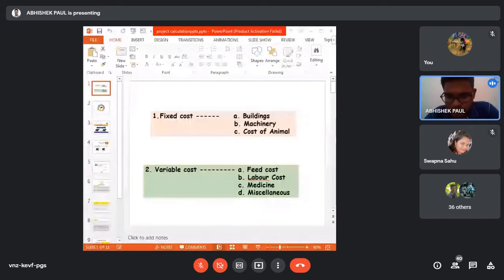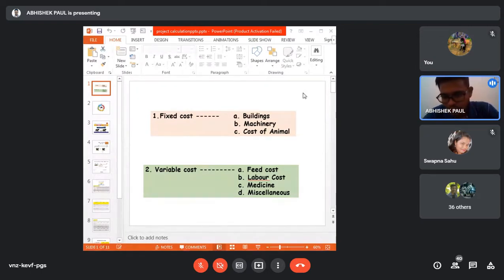This project formulation is very important. As a veterinarian, you should always remember that the farmer will always approach you to make a project. So that project is very important. I am requesting all the students of the first year BVSc, this practical from the LPM side is very, very important, and throughout your life it will be required. So please do it nicely, and if there is any query, try to clarify it here itself. Going to the next slide.